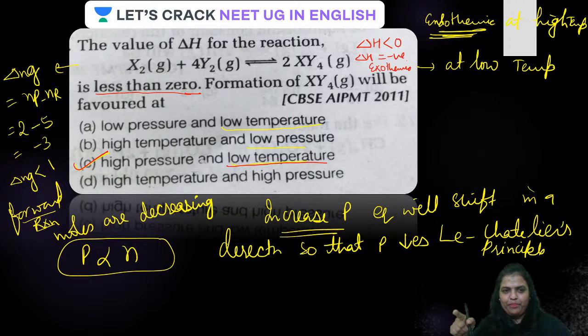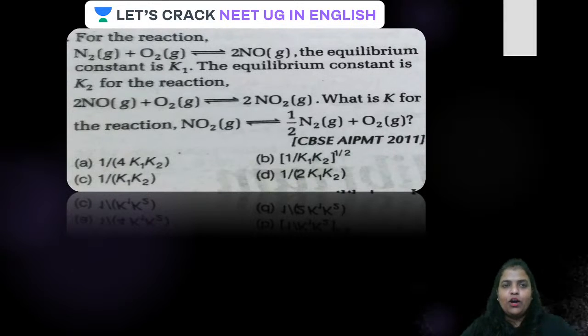Straight away going here. Okay, all done. Have a look at the next question. For the reaction, nitrogen reacting with oxygen and giving 2 moles of nitric oxide, the equilibrium constant is K1. The equilibrium constant is K2 for this reaction. For this, the equilibrium constant, guys, is K1.